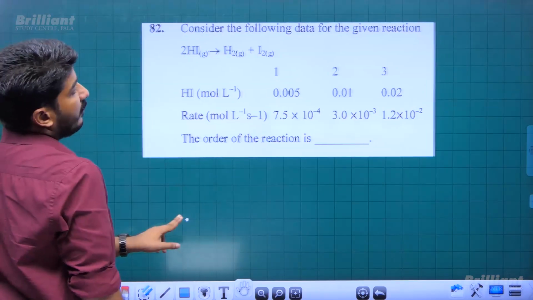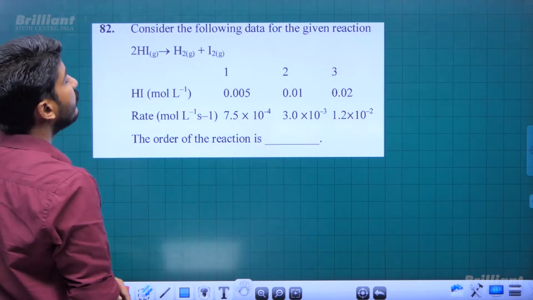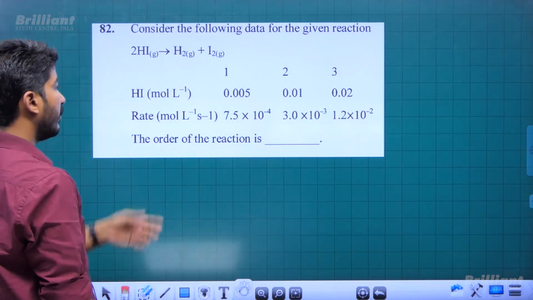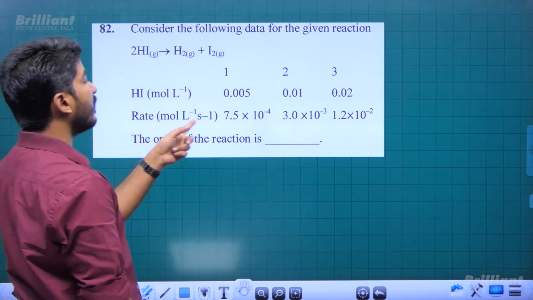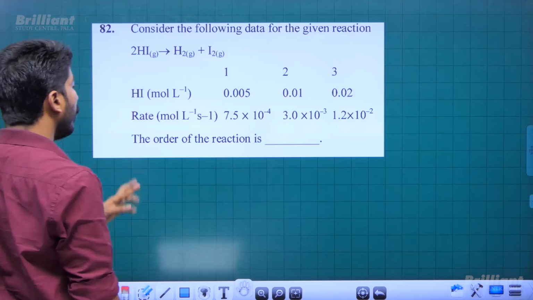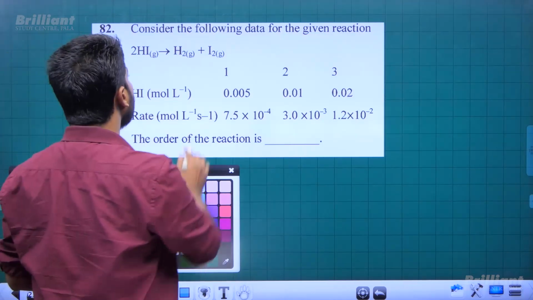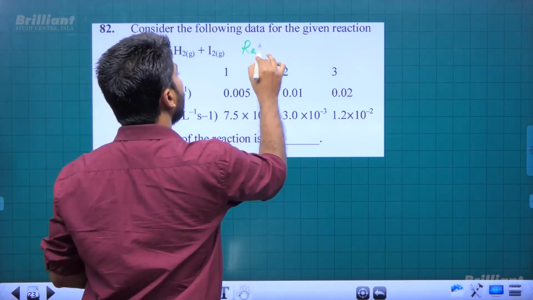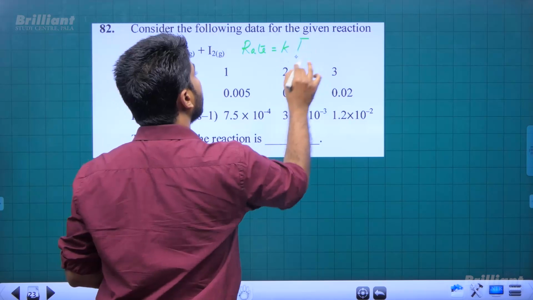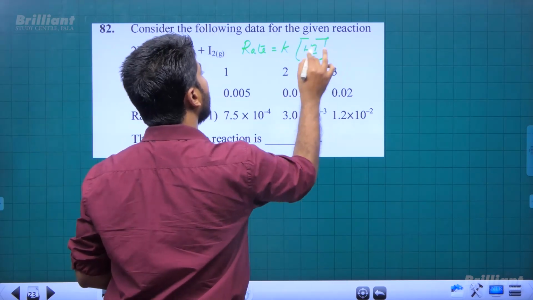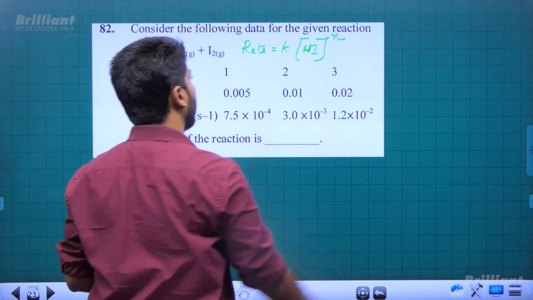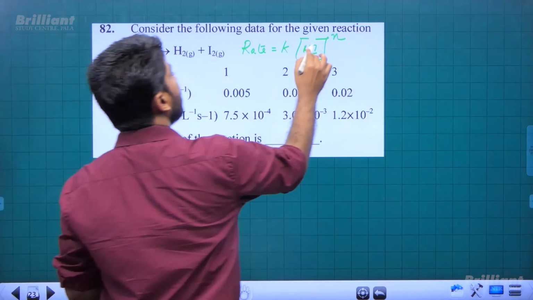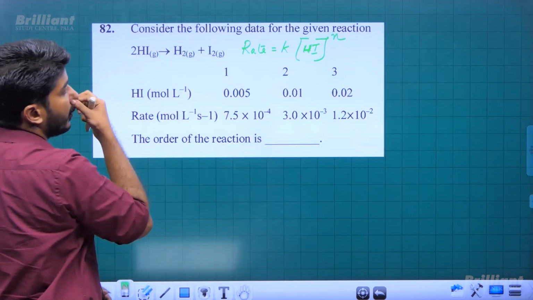Consider the following data for the reaction HI giving H2 plus I2. Data is given. Concentration of HI has been given. Rate of reaction for each case is given. Order of the reaction: for this equation we know rate is equal to some constant into concentration of reactant, which is only HI raised to some value n. Okay, so it is the rate law for this reaction.